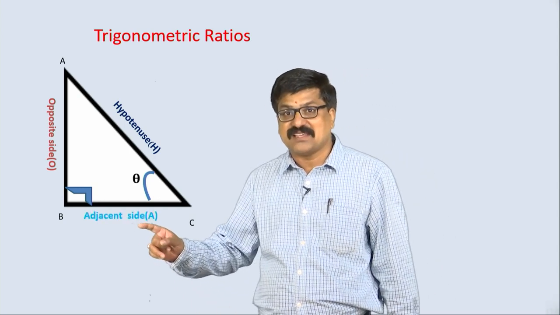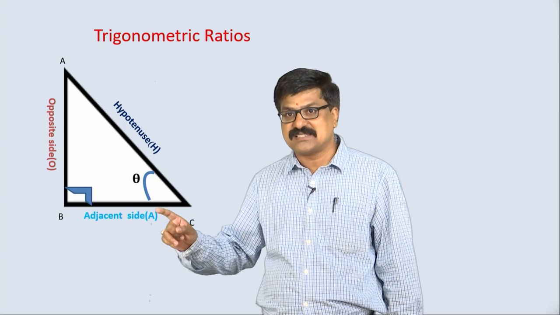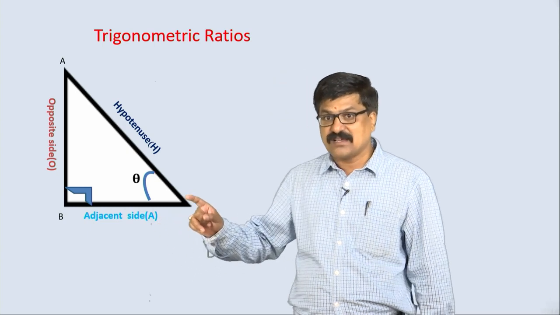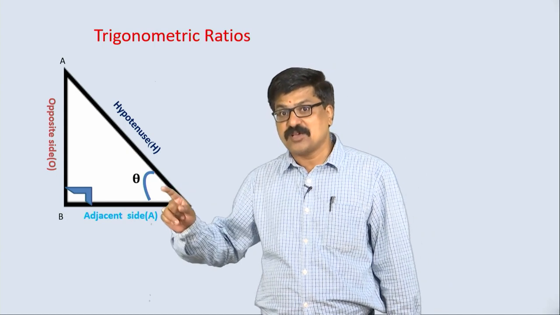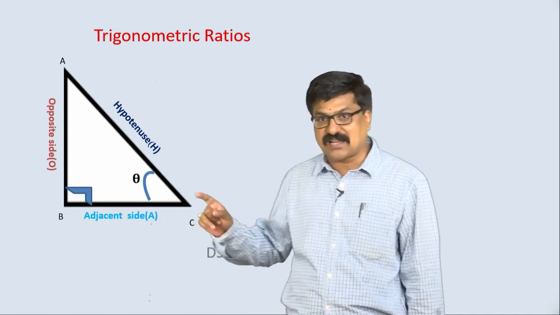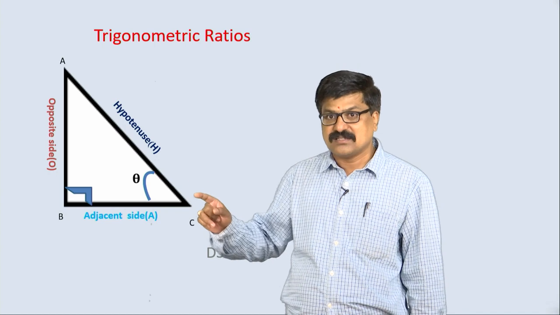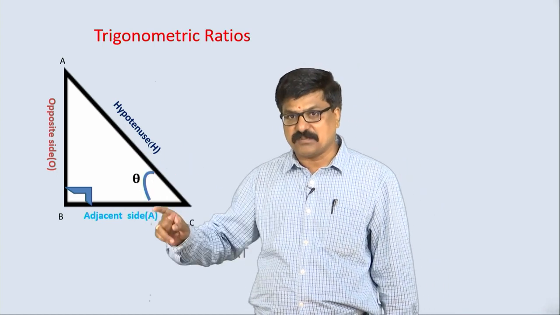BC is called the adjacent side because this side actually makes this theta or angle C, other than the hypotenuse.